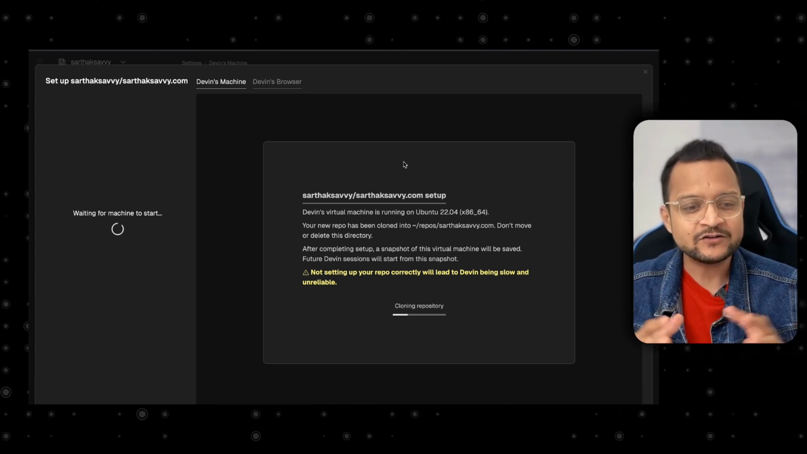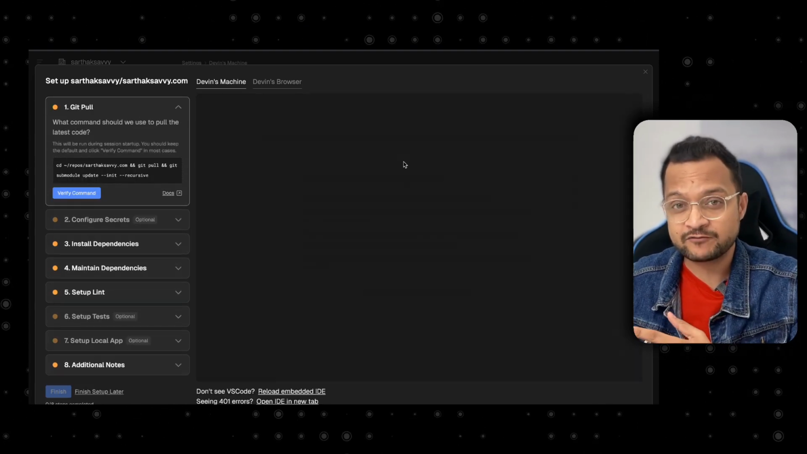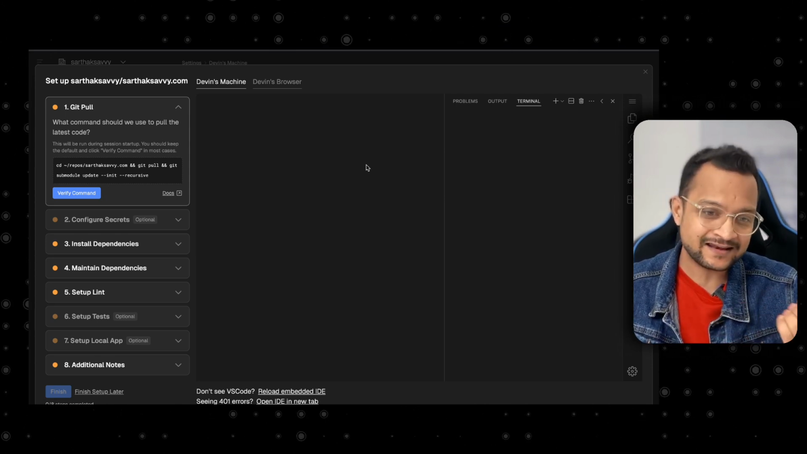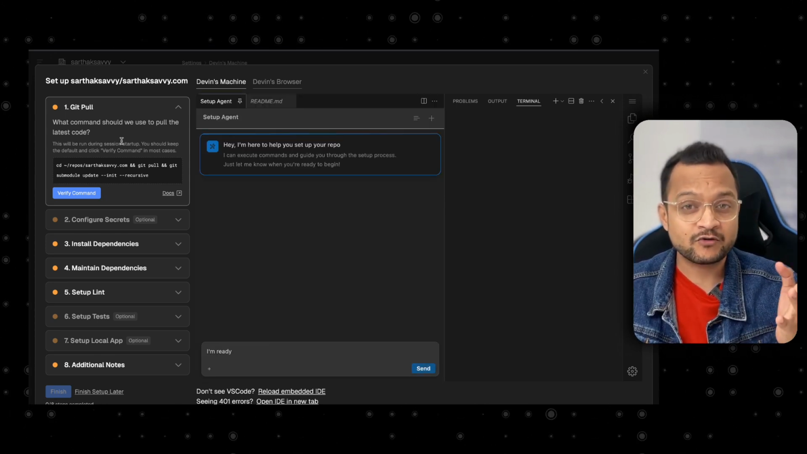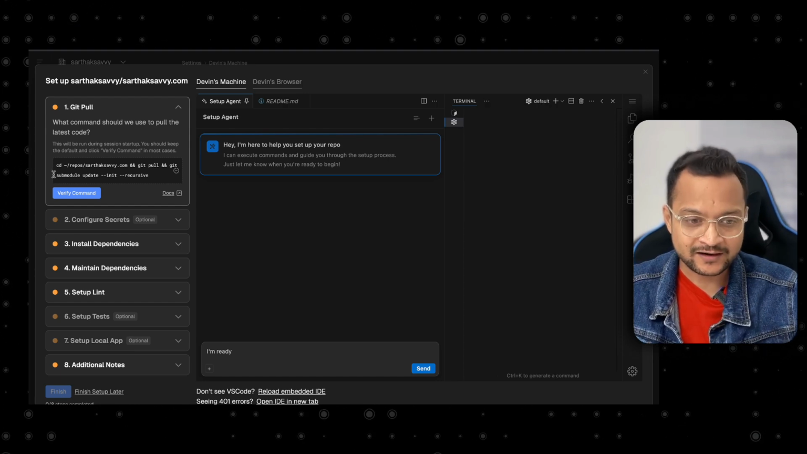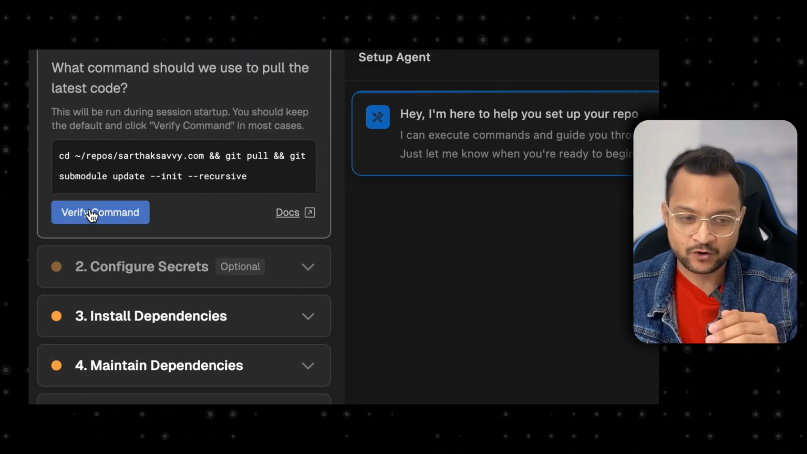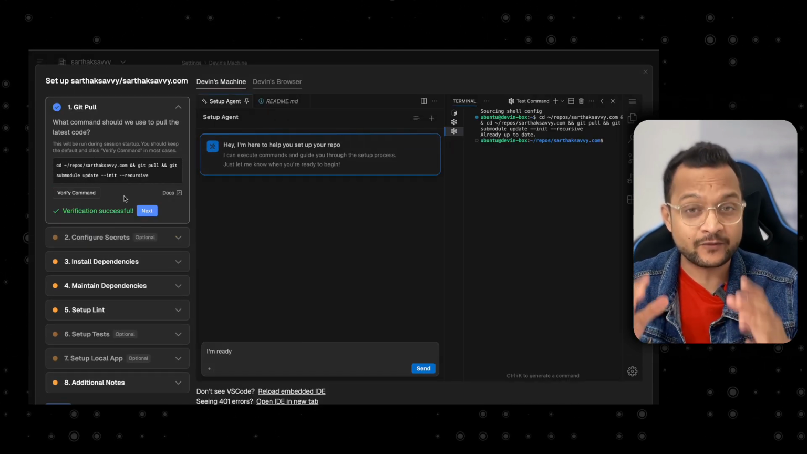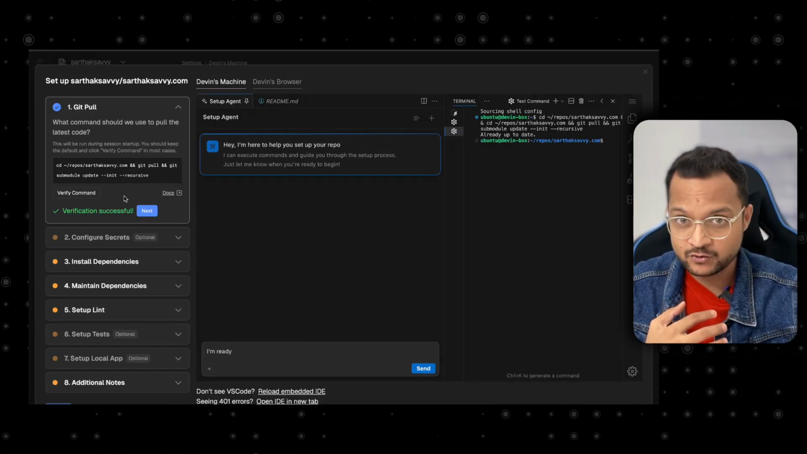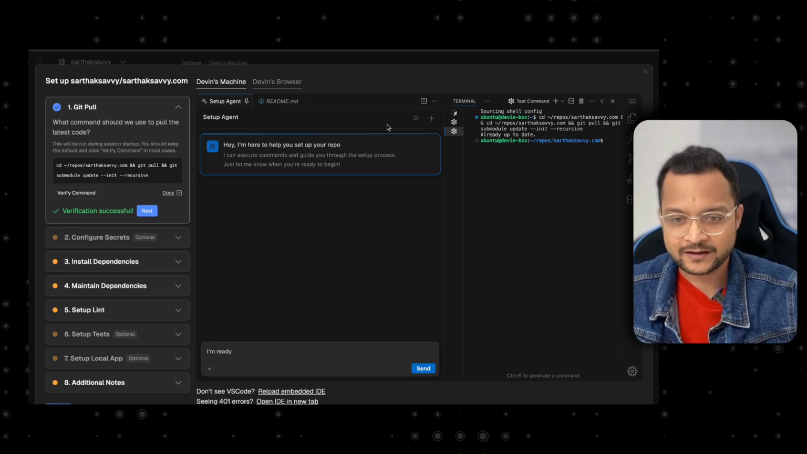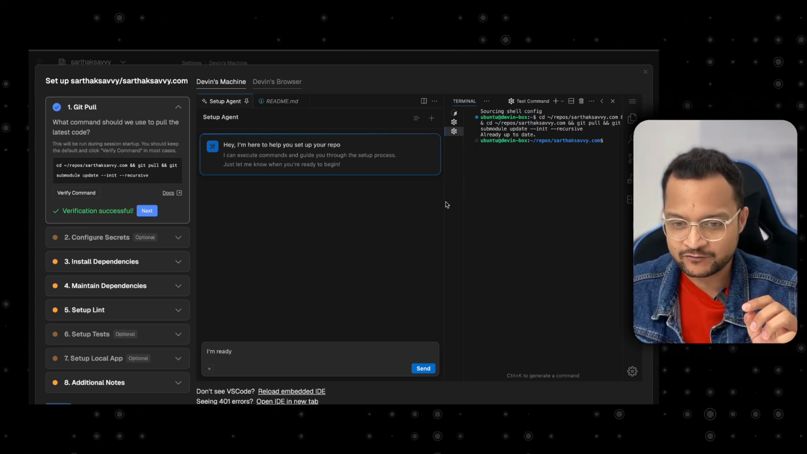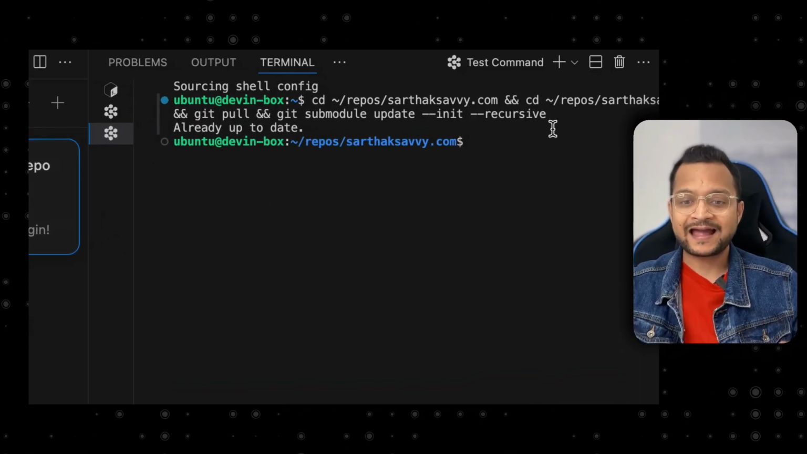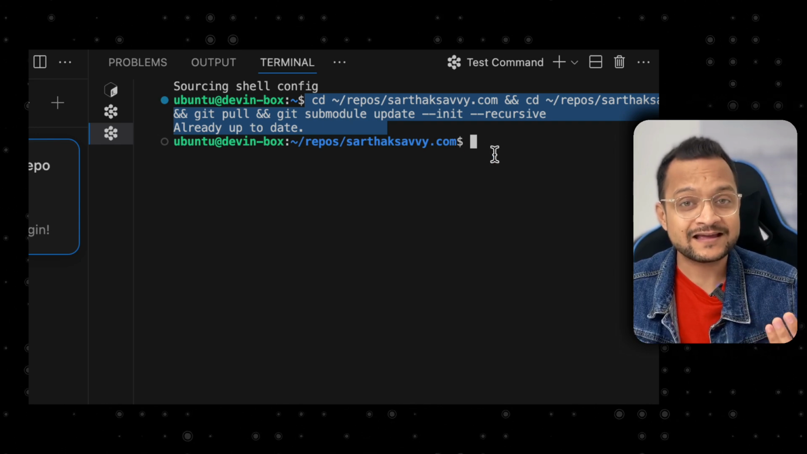Here, since Devin uses a virtual machine for every different project, it first created the project, and then we have different commands to set up the repository. First of all, it's a repository which is going to git pull. And if I click on verify command, this is going to actually run the same command we do, but on the virtual machine. And the power of Devin is, if you see on the right side, we have the terminal, and this terminal is really working.